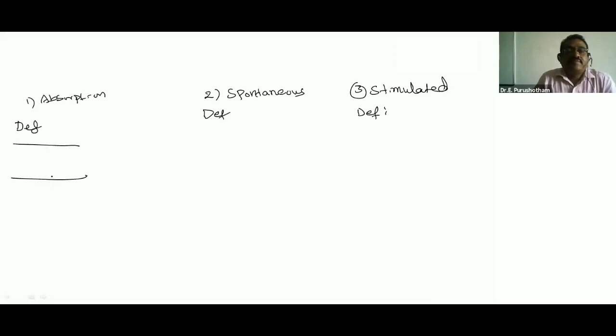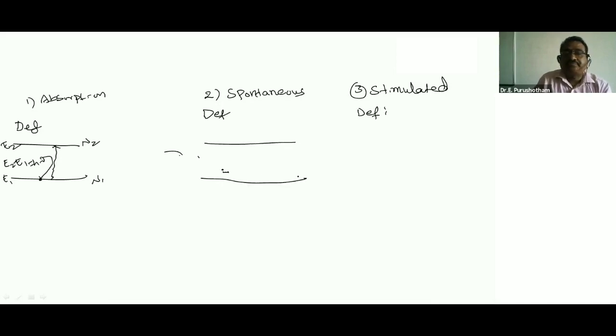So this is E1, the ground state energy, and E2, the excited state energy. N1 is the population in E1, and N2 is the population in E2. This is the ground state atom or electron. E2 minus E1 is equal to h nu, the photon energy, incident on the ground state atom. The ground state atom is stimulated from the ground state to the excited state. This phenomenon is called absorption, or stimulated absorption of radiation.